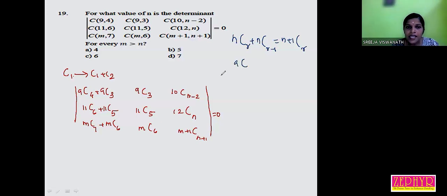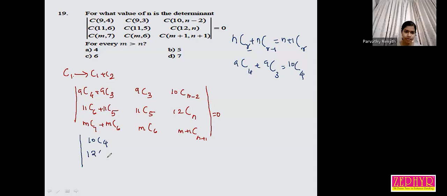Now, 9C4 plus 9C3. n and n are the same, r and r minus 1, 4 and 3. By the result, that is n plus 1, 9 plus 1, 10C4. Is it clear? Yes. Then the determinant entry becomes 10C4. What is 11C6 plus 11C5? 12C6.